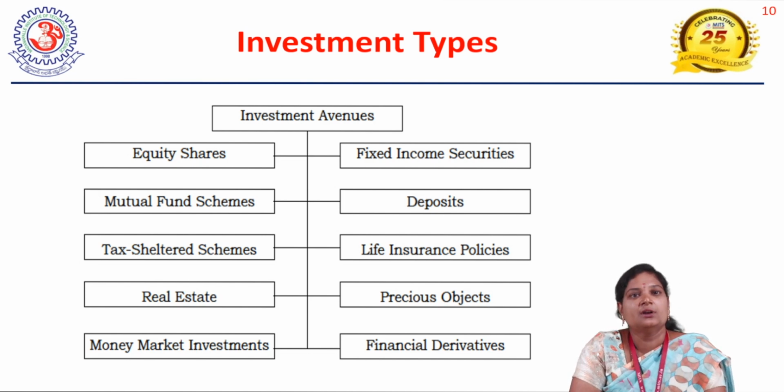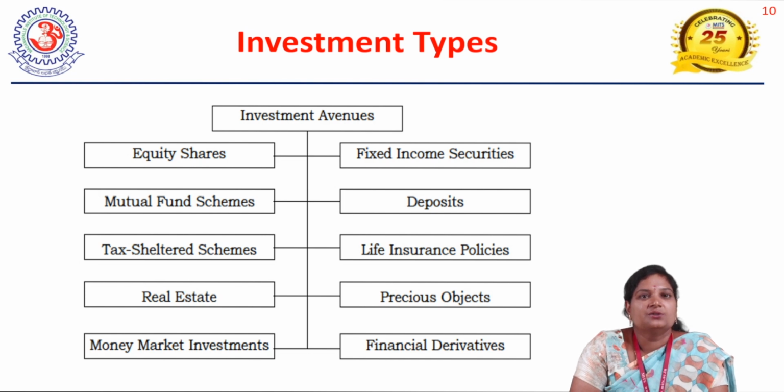Then coming to tax sheltered schemes. The name itself presents tax sheltered. For income tax payers, under 80C there is a deduction for tax exemption or tax minimization purposes. They can go with the tax sheltered schemes.